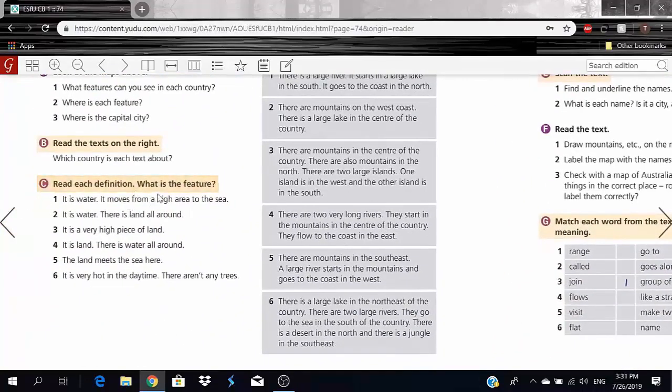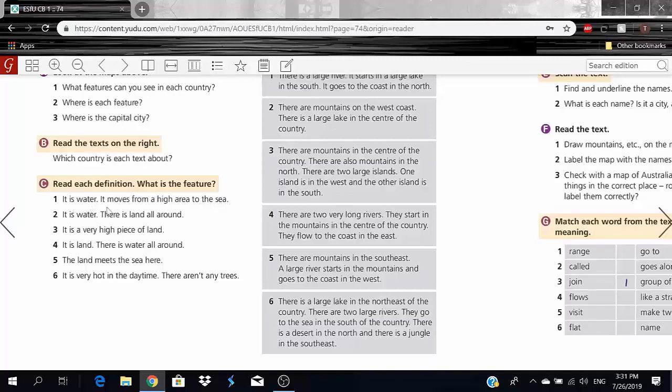So now let's go to exercise C. Read each definition. What is the feature? Okay. So you guys remember the words that we talked about in the last lesson? So for example, desert, lake, river. These are basically the definitions for these words. But instead we're going to have to write the words down. So the definitions are here, but we're going to have to write the words down. Okay? So let's go with number 1.